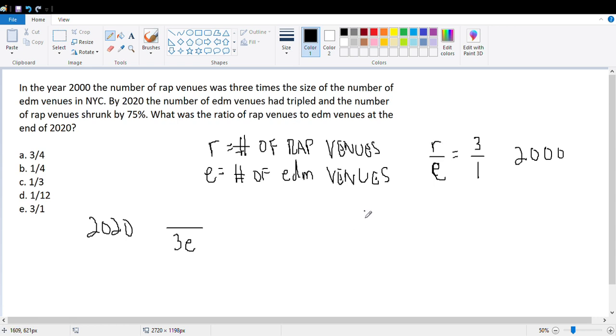Let's take a box here and chop it up into 4 pieces, 1, 2, 3, and 4, where each piece is the same size. What does it mean for the entire thing to be reduced by 75%? Well, each of these is 25%. You see 25, 50%, 75%, and then the entire thing.